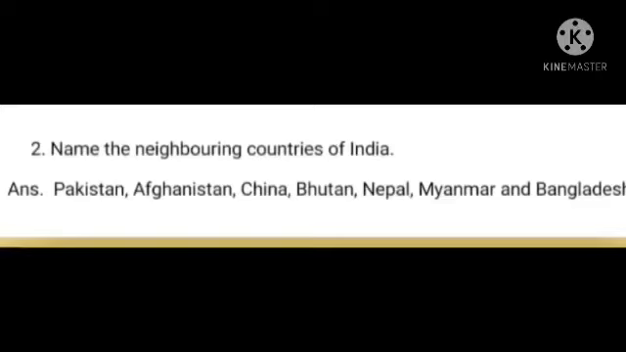Second question. Name the neighboring countries of India. We know the neighboring countries. Yes, those which share our boundaries we can call our neighboring countries. Here: Pakistan, Afghanistan, China, Bhutan, Nepal, Myanmar and Bangladesh.